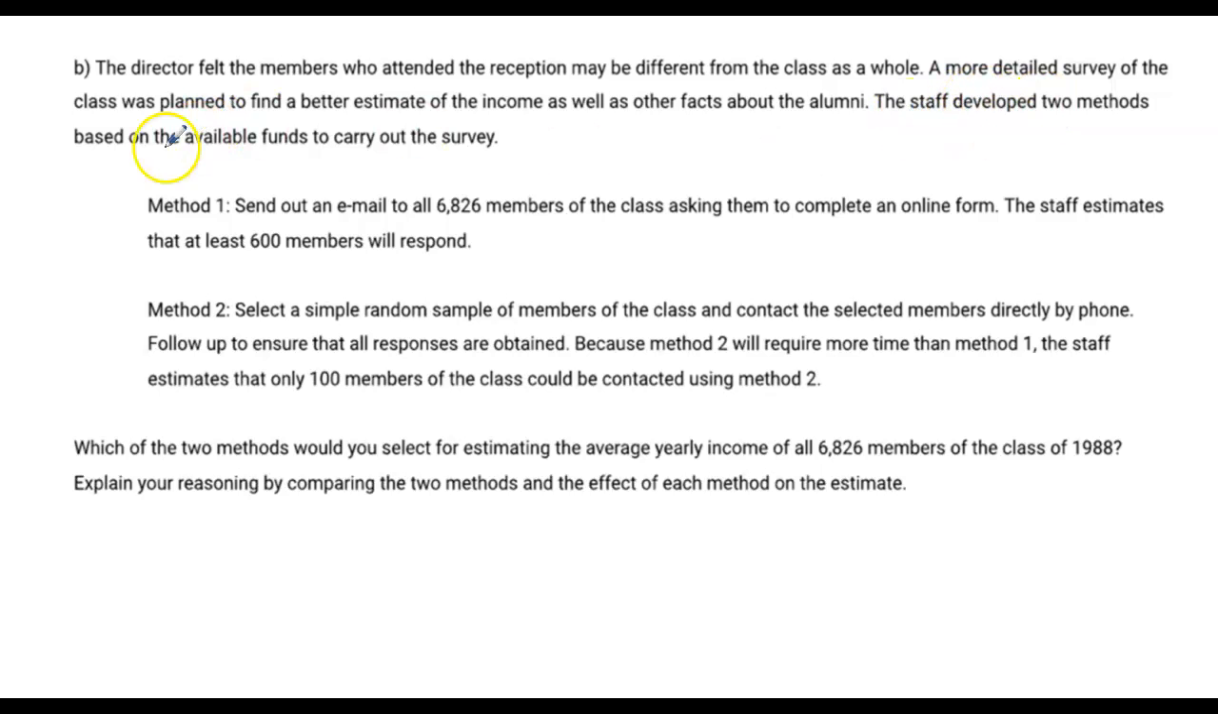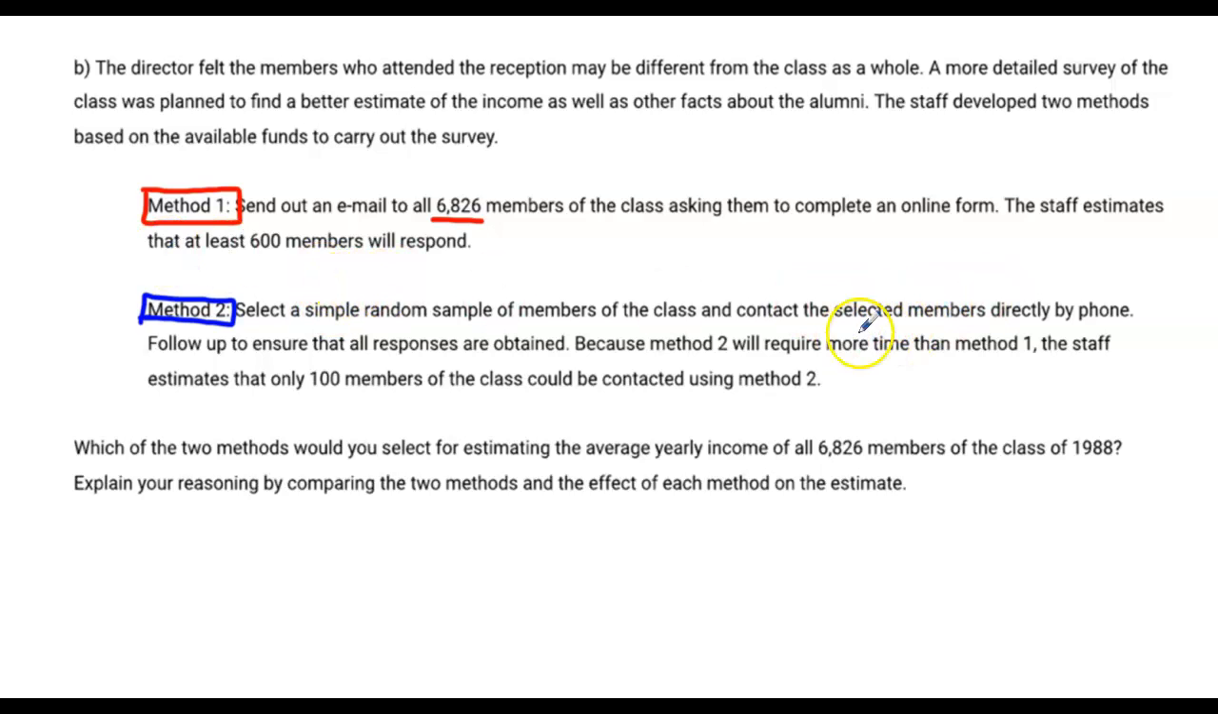So the staff came up with two methods based on the available funds. Method 1 is going to be sending an email to all of the members, 6,826 of them, and the estimate is that at least 600 members will respond, although they can't really guarantee that. And then method 2, we're going to be selecting a simple random sample. So not all of the members, but only a simple random sample of those.